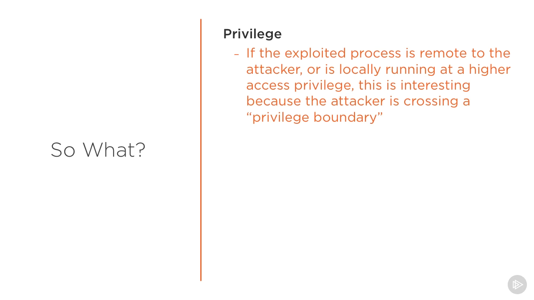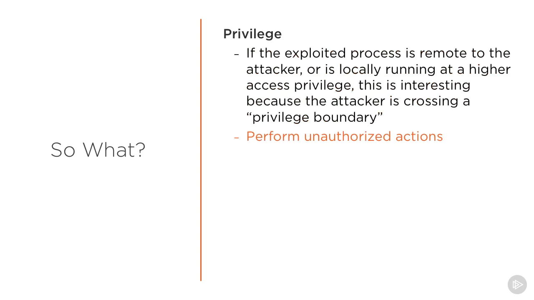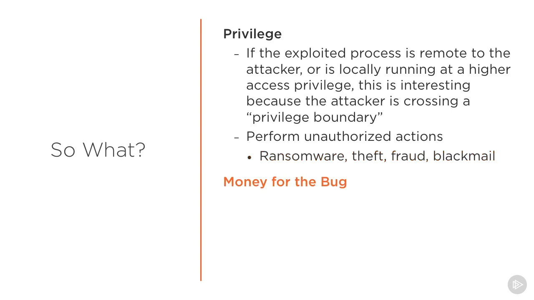Well, in the past, people would say, so what? What's the big deal? What's the big problem if something gets hacked? Privilege escalation is when an attacker goes from less privilege, like outside a network, and crosses a privilege boundary, and all of a sudden they're inside a process or inside a network or inside something that they shouldn't be. And that gives them all kinds of abilities to perform unauthorized actions. Anything from ransomware, theft, fraud, blackmail, changing a database, changing your grades, who knows what.